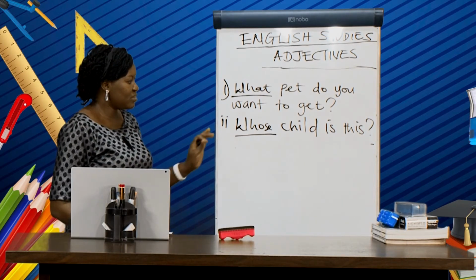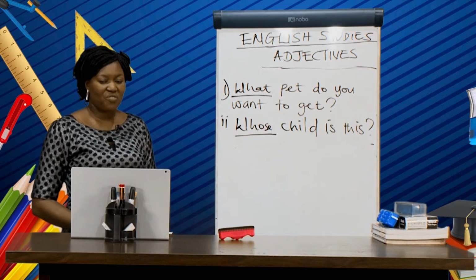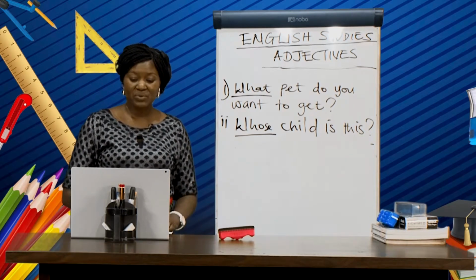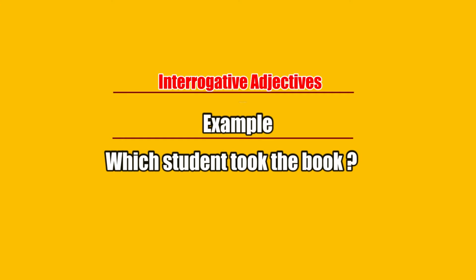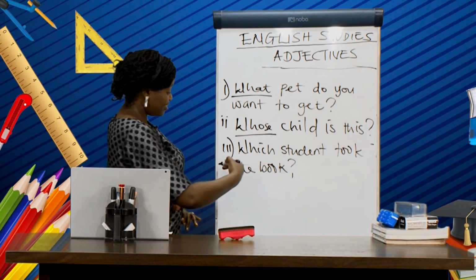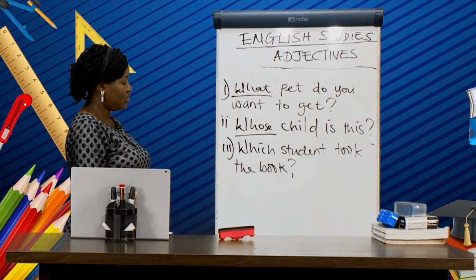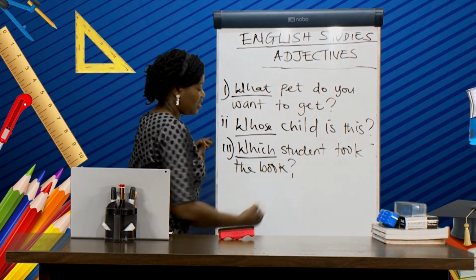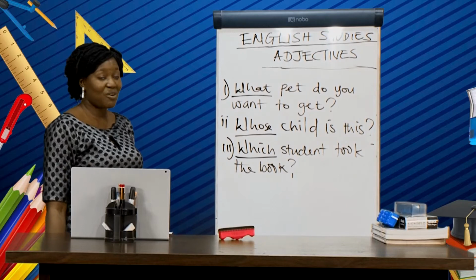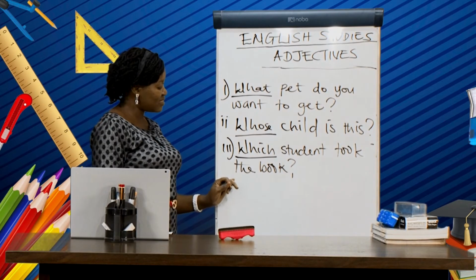But before we leave this type of adjective, let's take one more example. Which student took the book? From this sentence now, I believe you have already underlined which, because which is the interrogative adjective in this sentence.